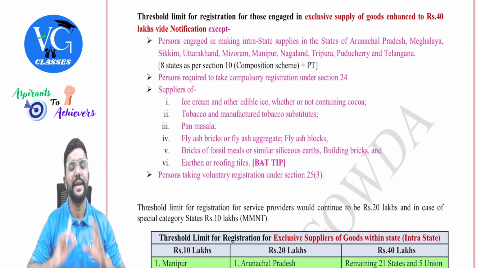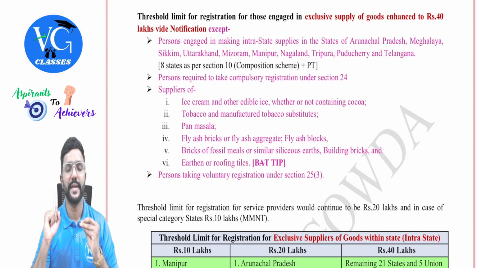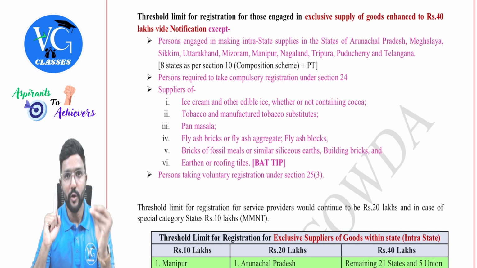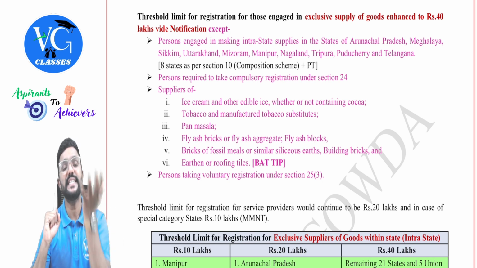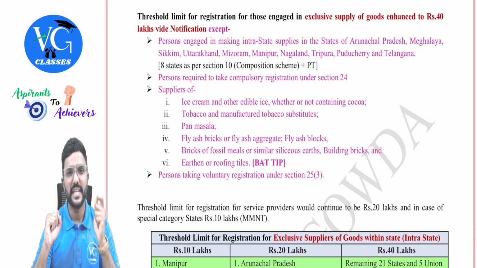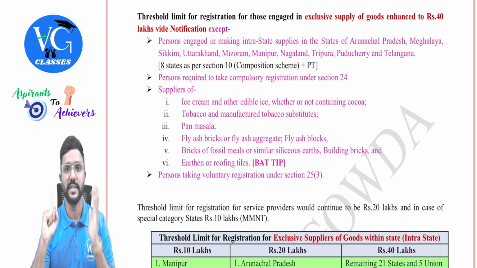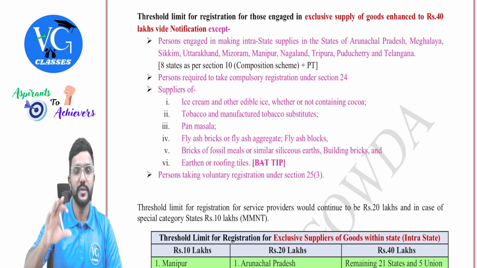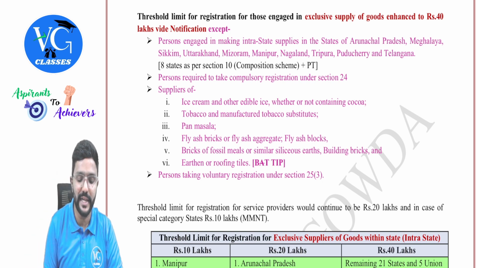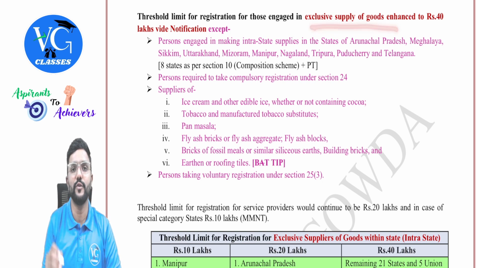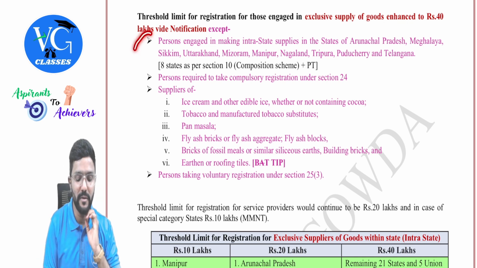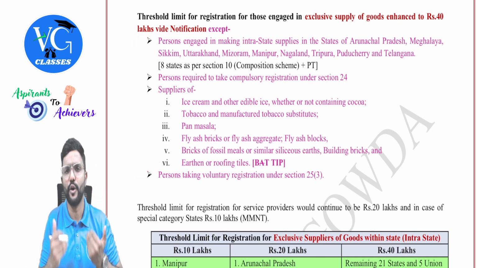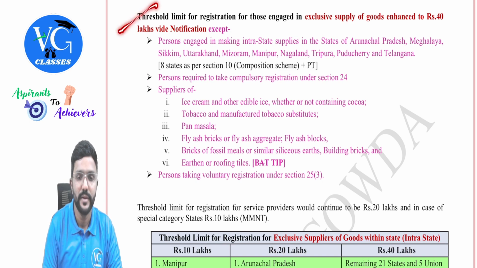Okay. So I told you section 22 subsection 1 gave the power to the government to notify that the 20 lakh limit can be extended to 40 lakh for the exclusive supplier of goods within the state. And the government has used this power and released a notification telling that for the exclusive supplier of goods the 40 lakh limit is applicable. But the 40 lakh limit is not applicable for the following people or in the following cases. What is it? We will see.